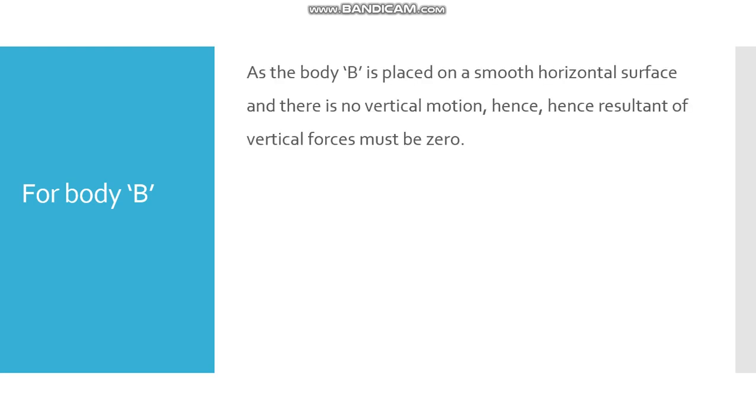Now if we talk about body B, in this case there is a little difference. As body B is placed on a smooth horizontal surface, there is no vertical motion.